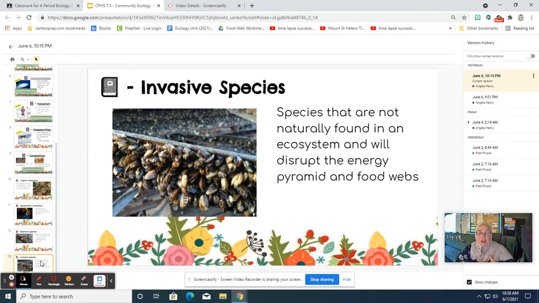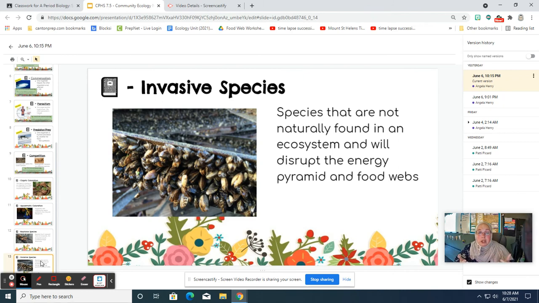We are always looking for keystone species and making sure that those are present and well balanced in a population. On the other end, we're always looking for other things that can upset that community ecology, and one of those is an invasive species. Invasive species are species that are not naturally found in an ecosystem. They are non-native, and beyond being non-native, they're invasive. They're invasive because they come in and they outcompete the native species in that ecosystem for resources.